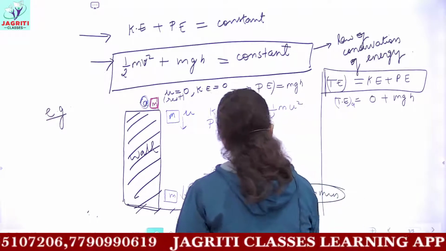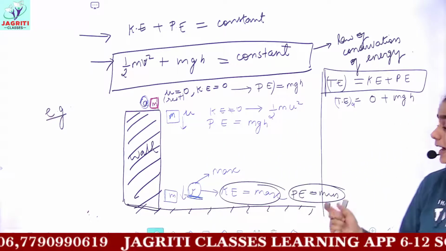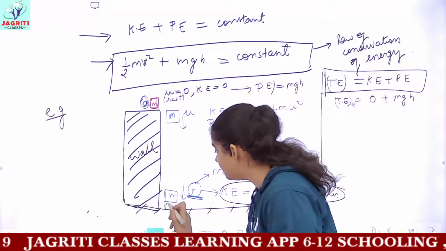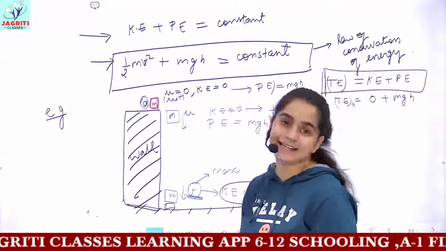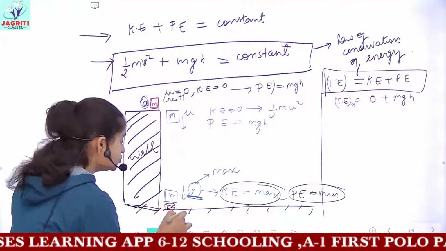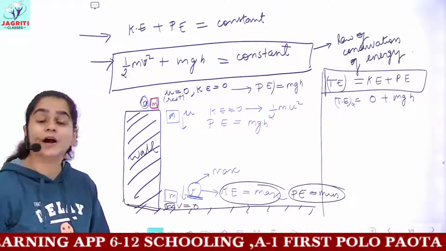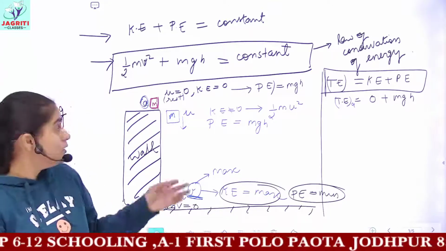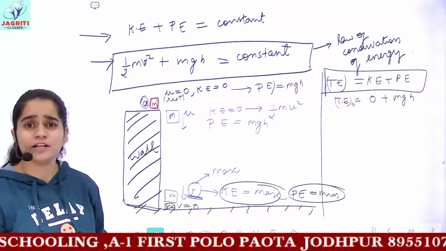So here you have maximum kinetic energy and minimum potential energy. But when this block will reach the ground completely, then its kinetic energy will become 0, because now it has reached the ground. So the velocity of the block on the ground is 0 and you have maximum potential energy now. So this is the law of conservation of energy.